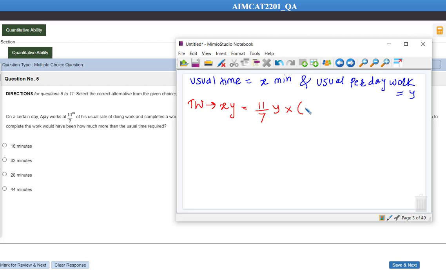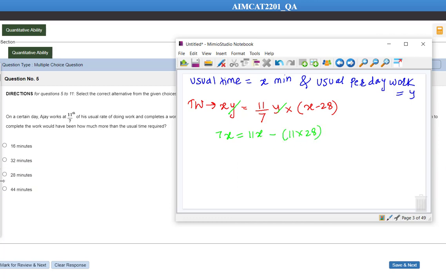28 minutes less than the usual time, that is X minus 28. This is our first equation. If I solve this equation, y and y will get cancelled out. So we get 7x is equal to 11x minus 11 into 28.